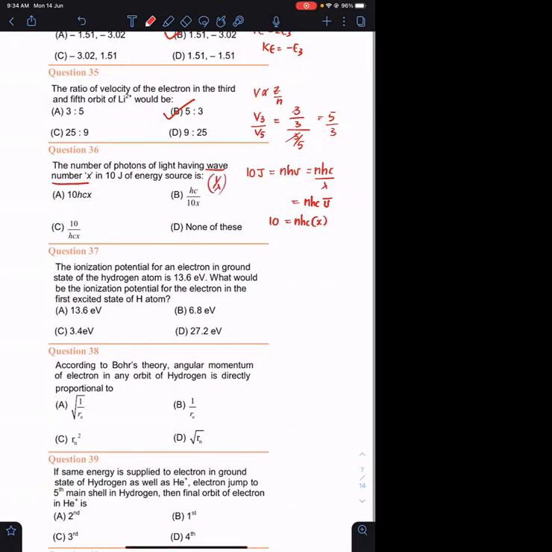Okay, so they are asking about n. n is equal to 10 upon h into c into x. Option C. Clear?